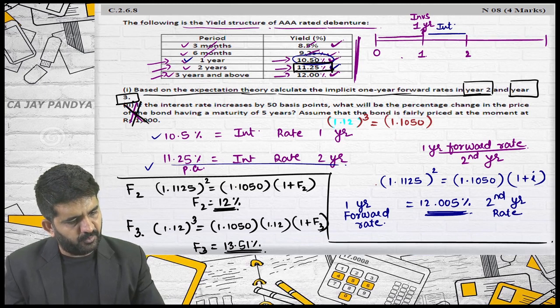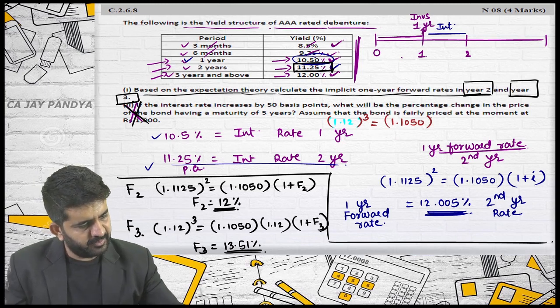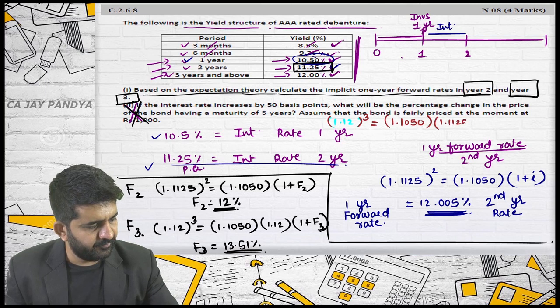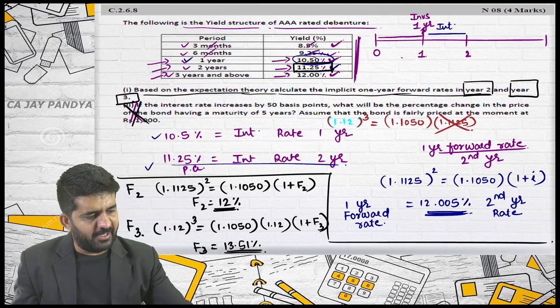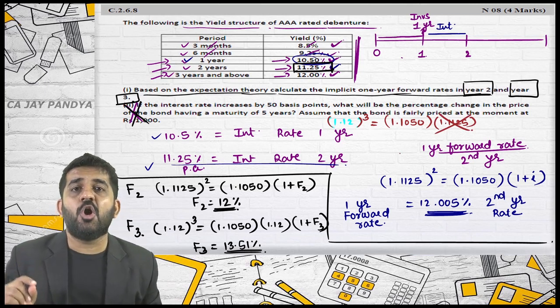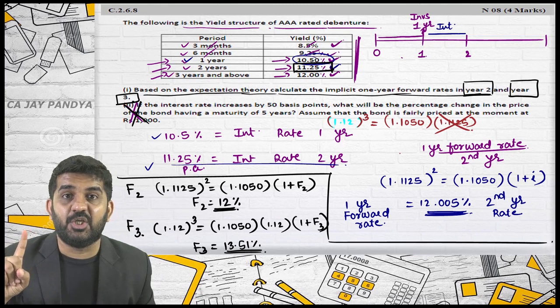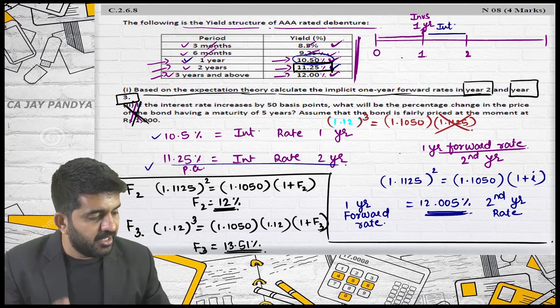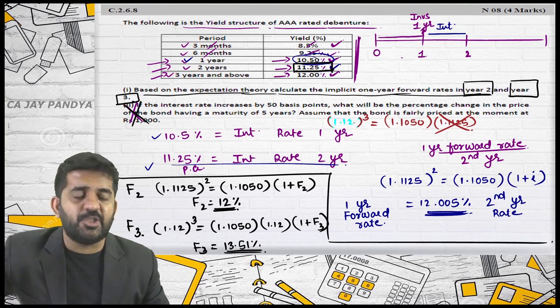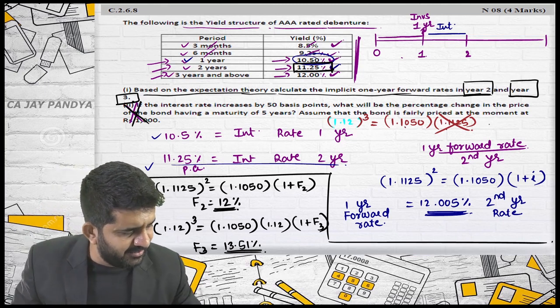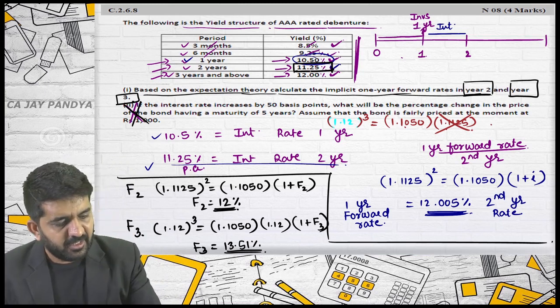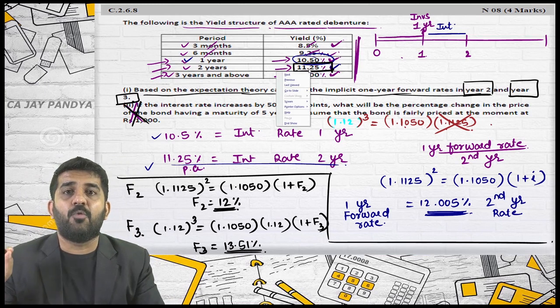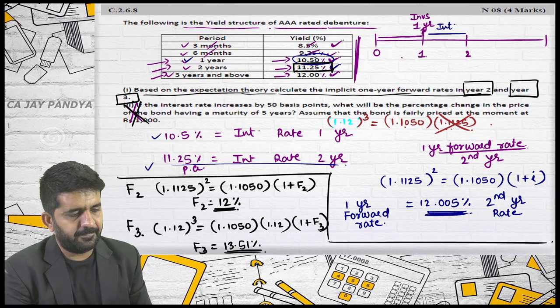What is 1125? For the second year. This you cannot take. Why I tell you, Kajal, try to understand. I cannot take this because this is not a second year's rate. What you are doing, 3 years rate should be equal to first, second and third year rate. Once again, let me clarify. This rate is applicable if you borrow money today for the period of 2 years. You cannot take this as second year rate. Yes, Kajal.